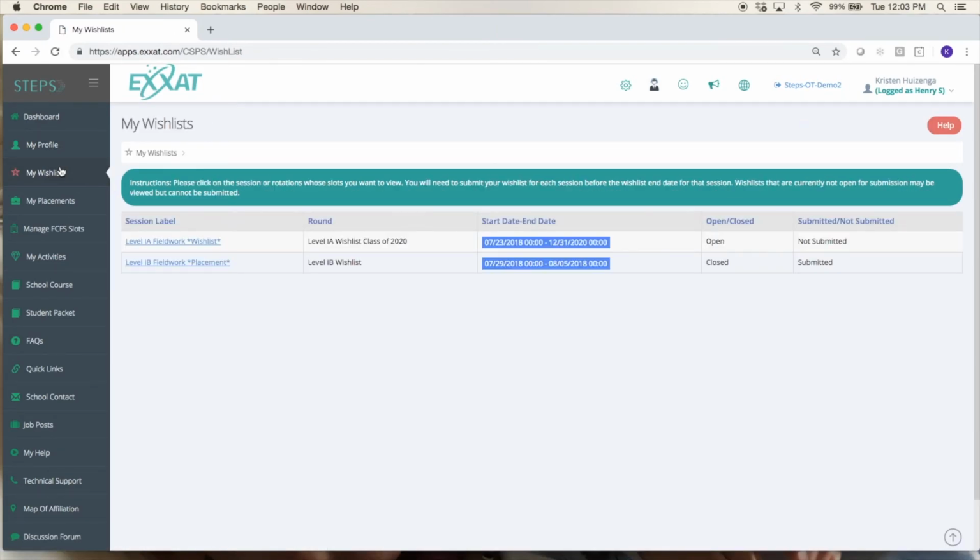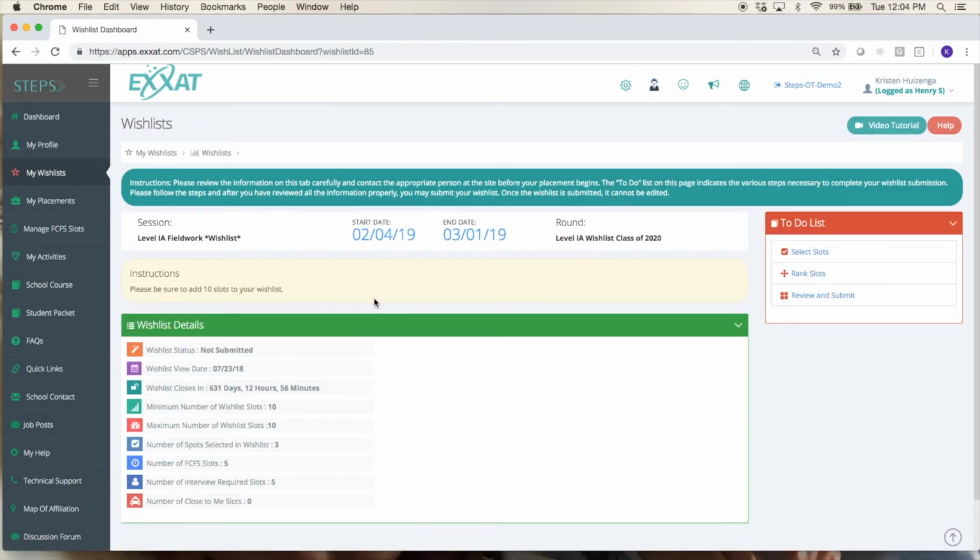This is a space some schools use if they want their students to indicate their preferences for an upcoming fieldwork, so for where they want to go. If that's the case, you'll just have the session listed here, and there might be rounds. A round is just one time of doing the wish list. Sometimes schools have to do it multiple times because they need to make sure to find everybody the appropriate placements here. But you'll just want to click on the session label for that open wish list.